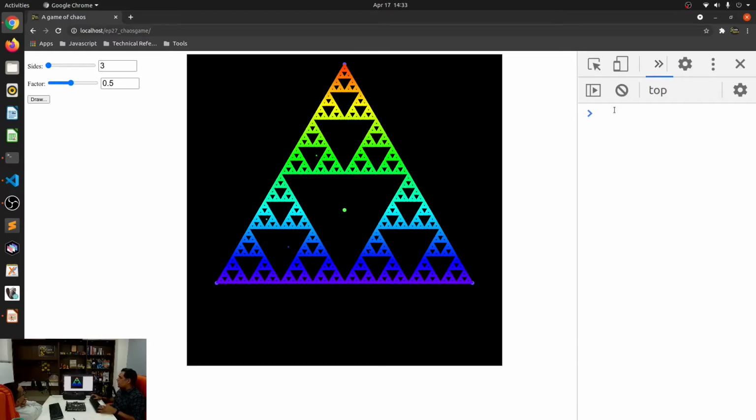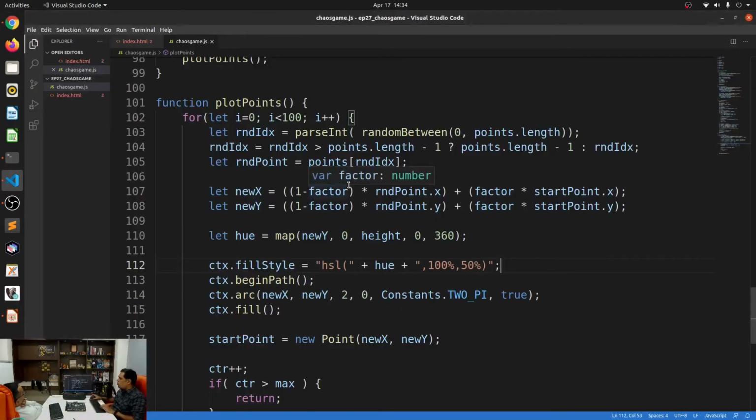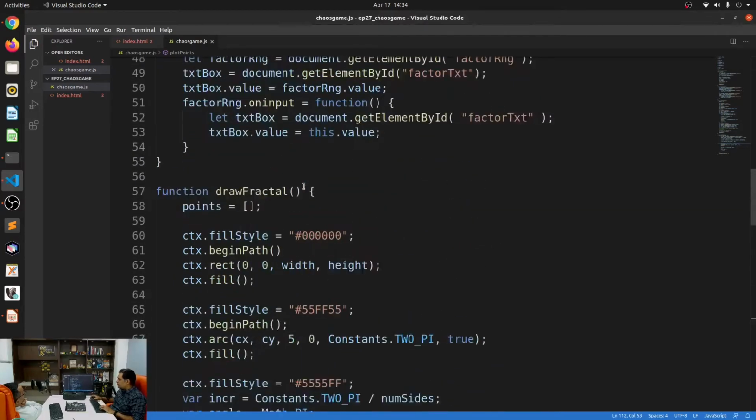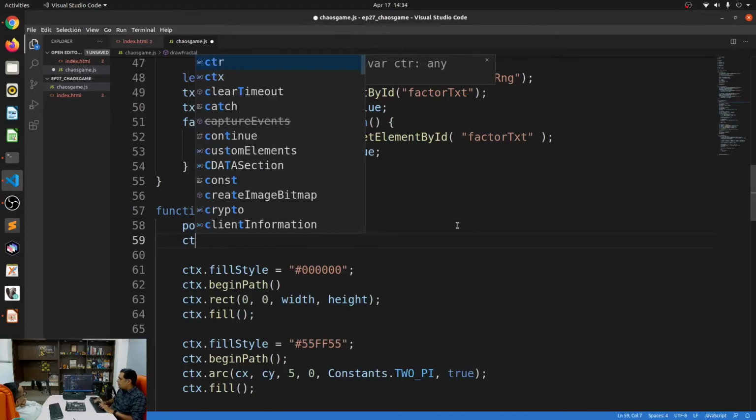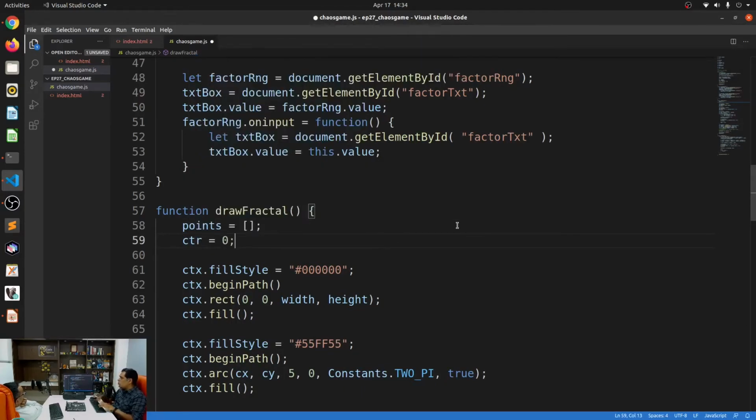Yeah, I think one thing that is missing over here is that these things, and then we'll connect everything back to this one. Alright, so how do we do that? So in the draw fractal, I'm already reinitializing the points. Let me initialize the counter also, so that counter starts from 0 when we do this.